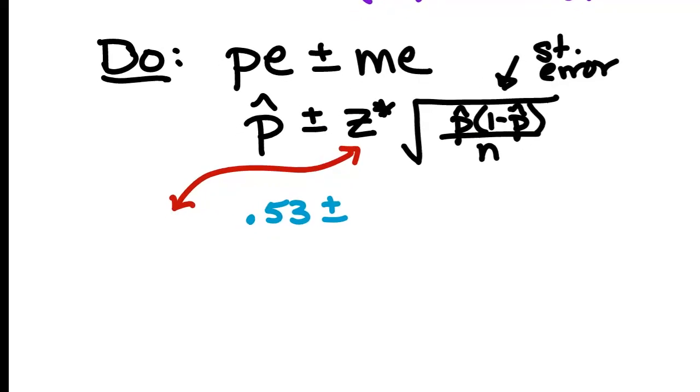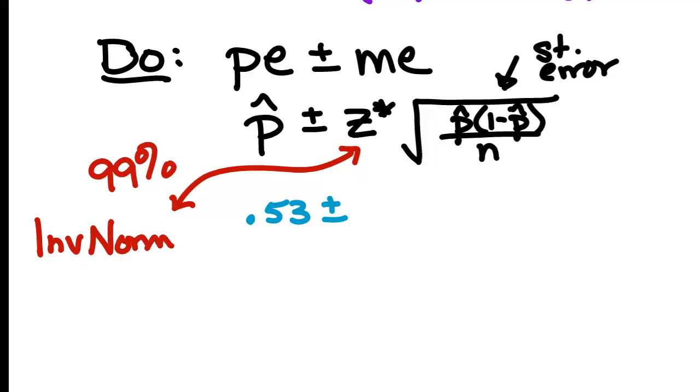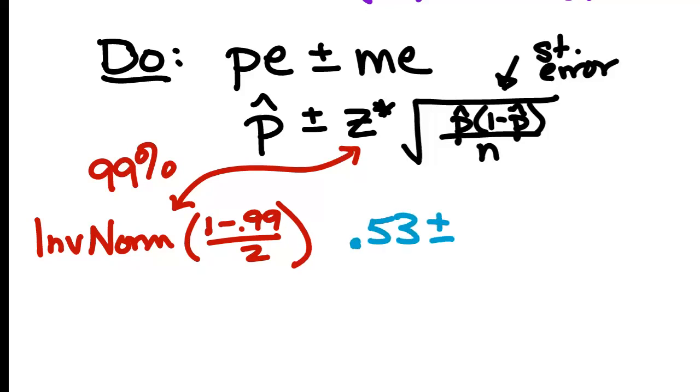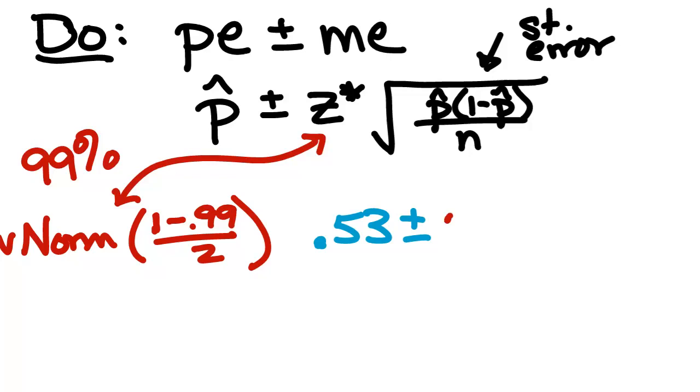So to get my Z star, we're doing a what percent? 99%. So I need to do inverse norm of what? 1 minus 0.99 divided by 2. Okay. So what is our Z star here then? 2.576.